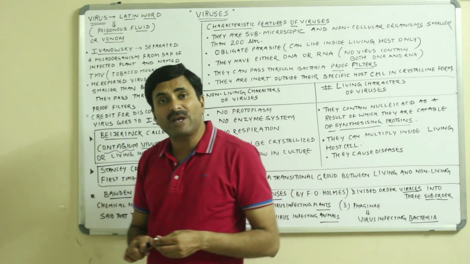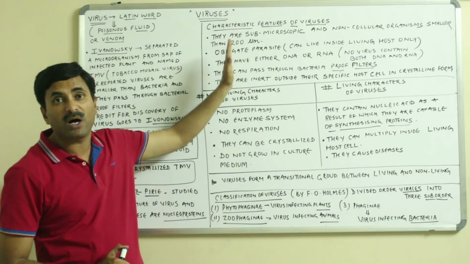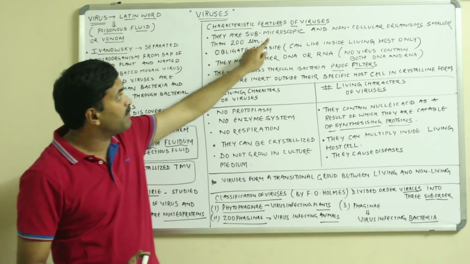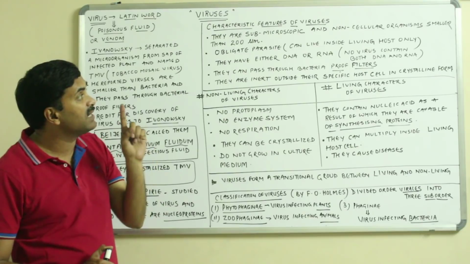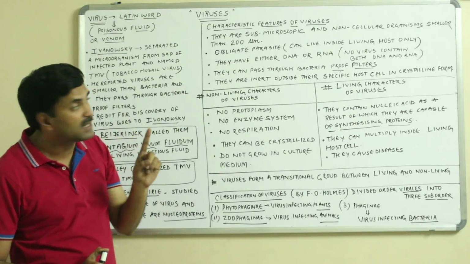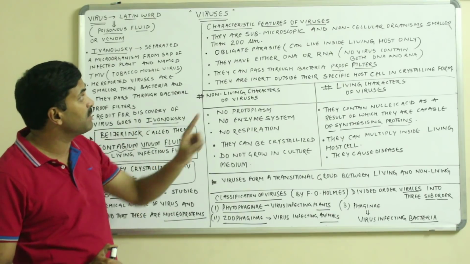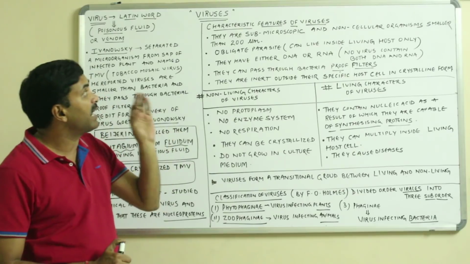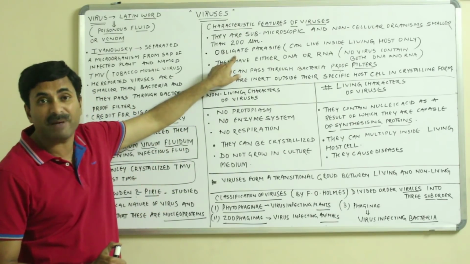Now when we are talking about the viruses, we must know some characteristic features of them. The first point is that they are submicroscopic and non-cellular organisms, and they are smaller than 200 micrometers. They are obligate parasites.